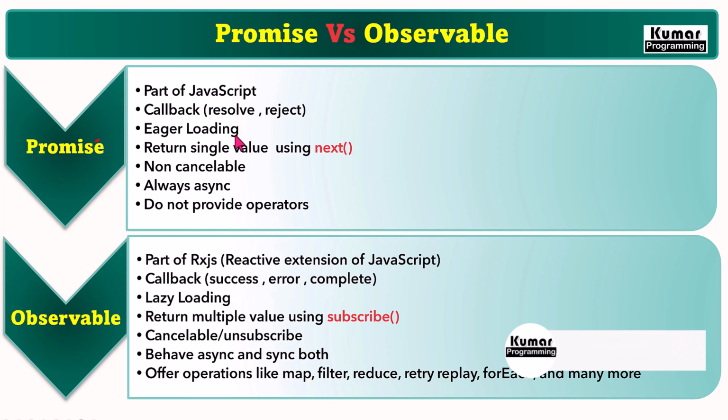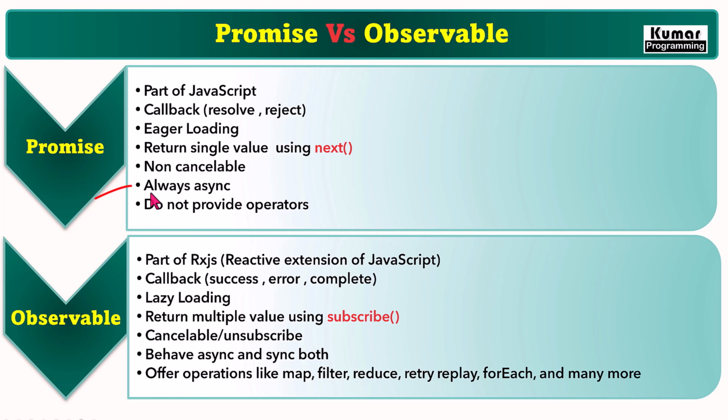Promises are eager loading. It means they get loaded once they are created. On the other side, observables are lazy loading. They don't get called unless they are subscribed. Promises always return a single value using next. On the other side, observables return multiple values using subscribe over a period of time. Promises are non-cancelable. On the other side, observables can be cancelled and unsubscribed.